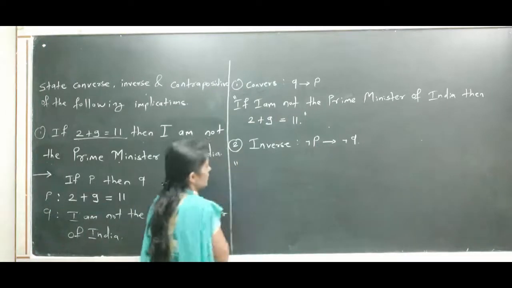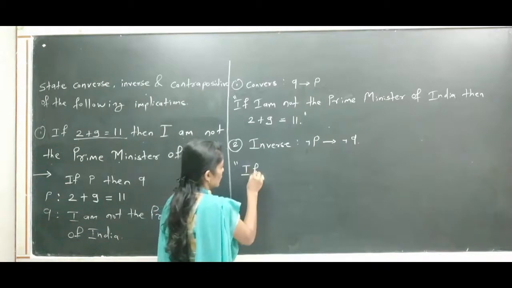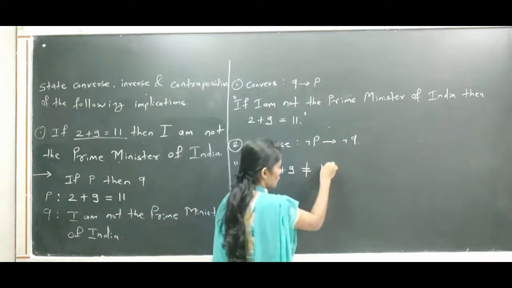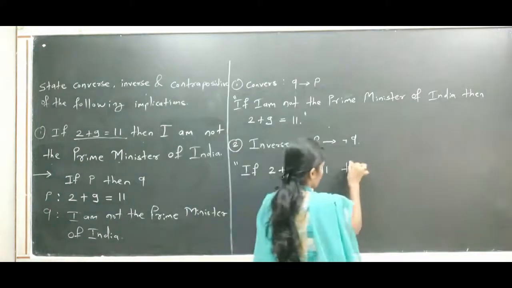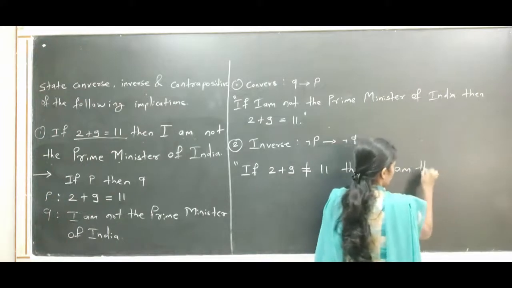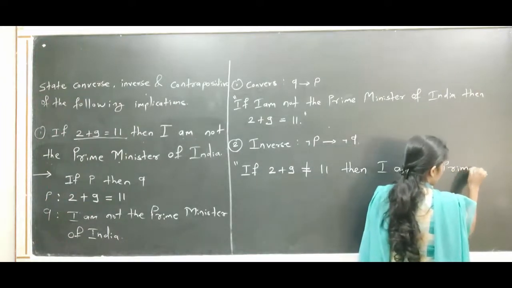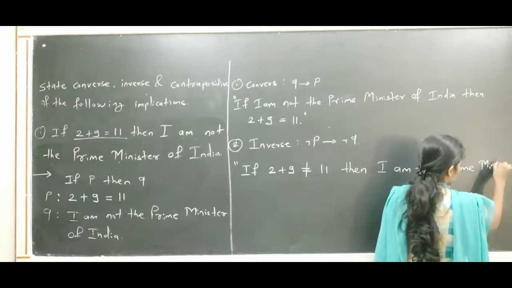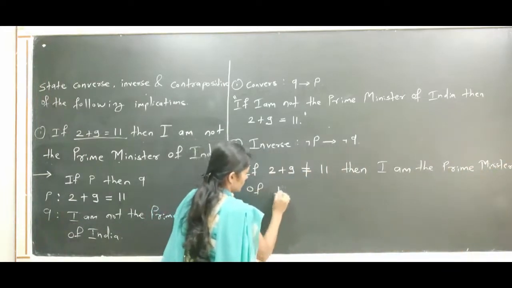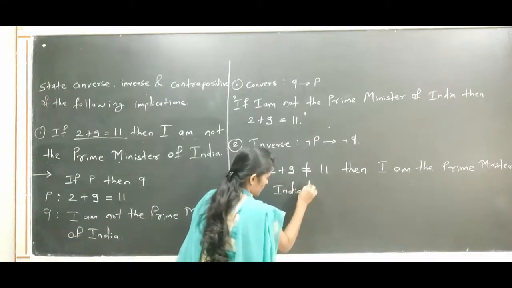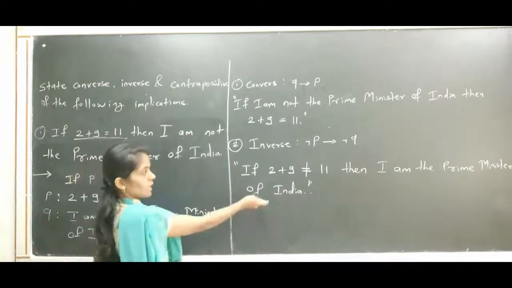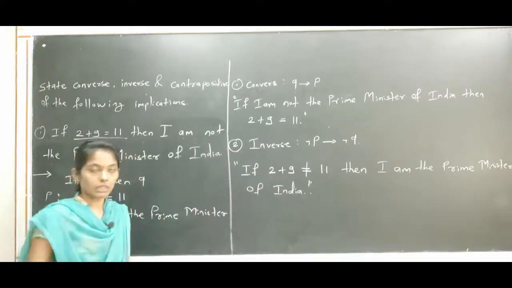So here its inverse: if 2 plus 9 is not equals to 11, then I am the Prime Minister of India. So this is the inverse. 2 plus 9 not equals to 11, then I am the Prime Minister of India.